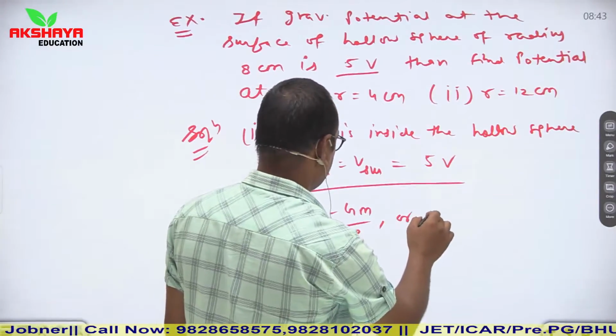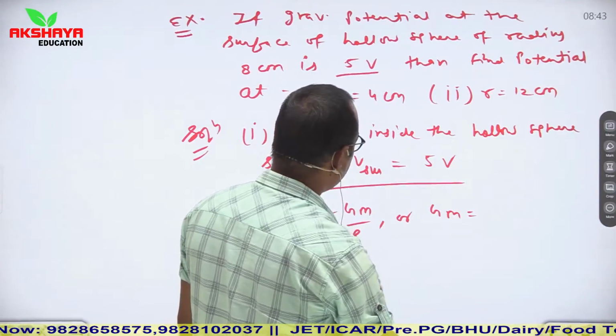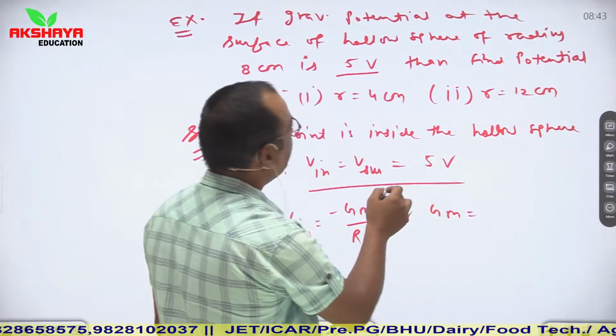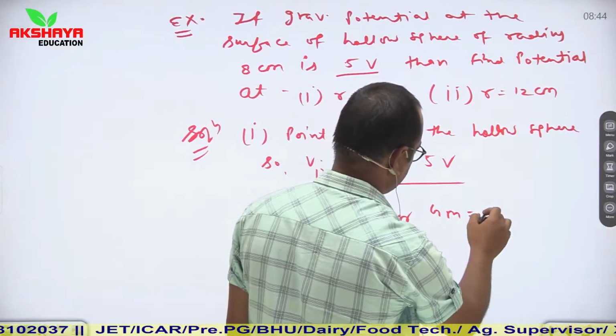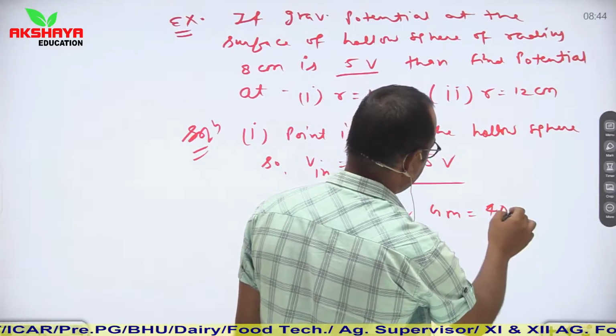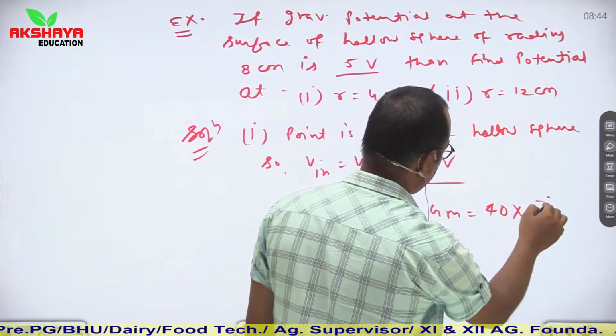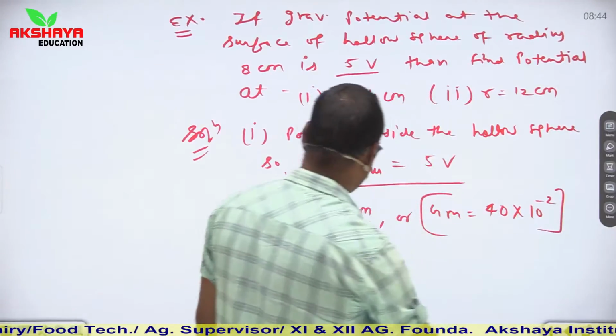You can say that GM is equal to V in into R. V in is 5 and capital R is 8, so it is 40, in centimeter. So GM is 40 into 10 to the power minus 2.